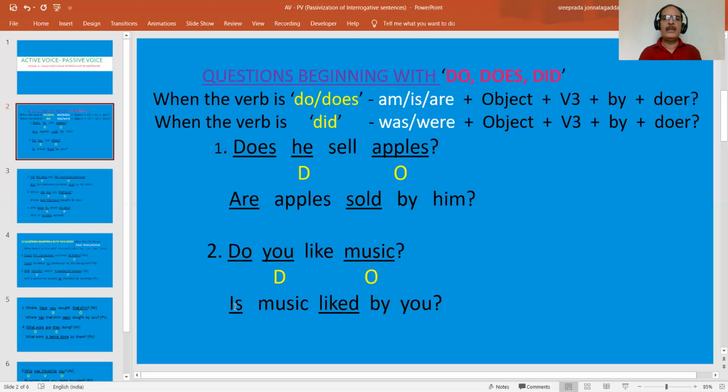So for music, we say is, and this be form is followed by the object, music. And what is the V3 of like? Liked. So, is music liked by you, where the agent comes after the preposition by. This is the way we change sentences when the do form or does form is given in an interrogative sentence.